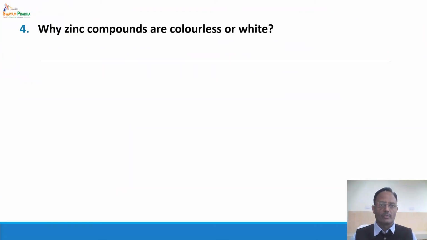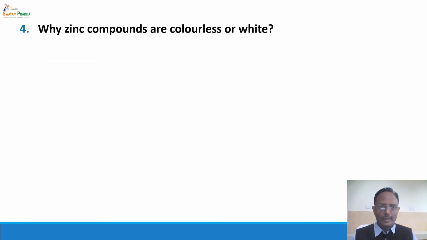We'll take one more question. Why are zinc compounds colorless or white? Now we have seen the electronic configurations and properties of all the elements of the 3d series, starting from scandium to zinc, and we have seen that most of the compounds as well as complexes or the hydrated ions of these 3d series elements are generally colored in nature.